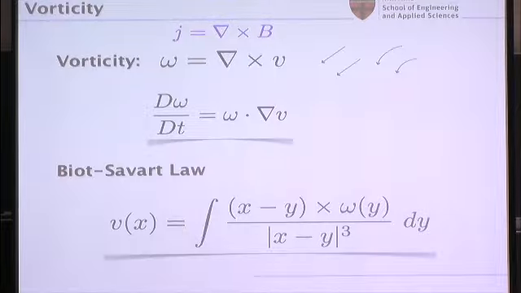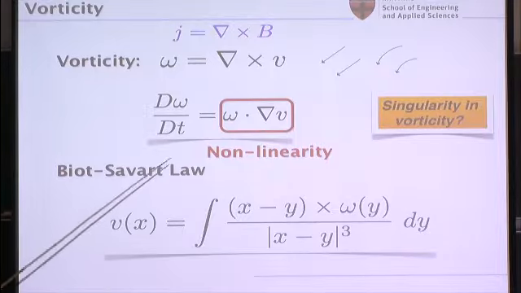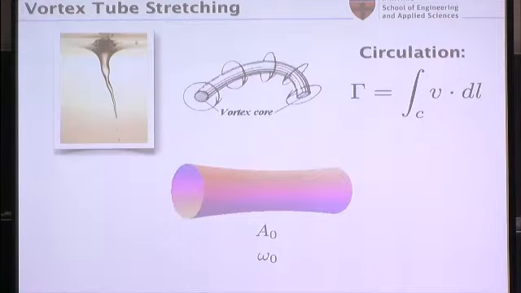And the question I'm going to ask now is, is there a singularity in my vorticity field? And you can see, it looks promising. There's definitely nonlinearities here on the right-hand side. So there's nothing that a priori is ruling out the possibility for singularity. Okay. The mechanism I'm going to focus on, again, as introduced by Steve, is going to be stretching of vortex tubes. Vortex tubes are basically cylindrical objects where vorticity is everywhere 0 except for the inside of my tube.